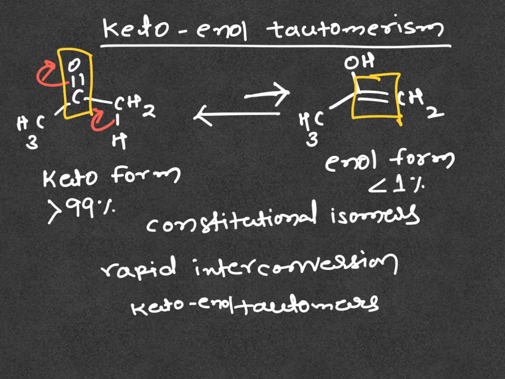The enolization of esters and carboxylic acids is even less favorable than enolization of most other carbonyl compounds. Let's take an example, ethyl acetate.